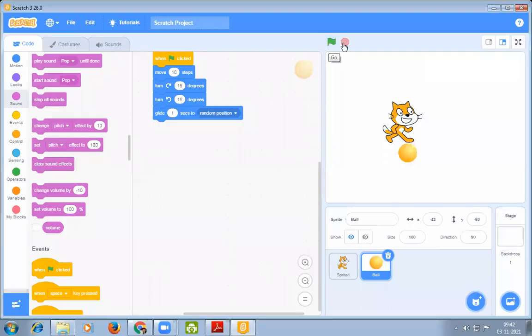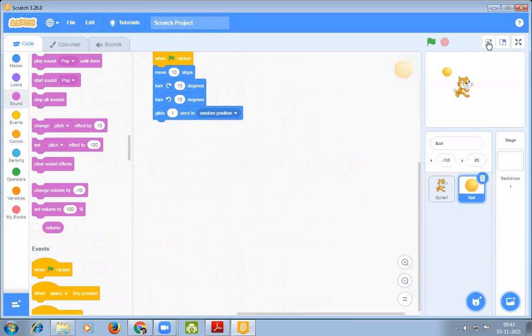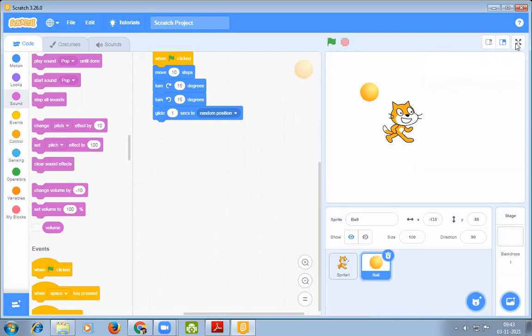This one is the stage. On the top left corner, the go and stop options are given. By clicking on go, the command works, and by clicking on stop, the command stops. Similarly, on the top right corner, various screen tools are given. For example, you can click it to change the look of your screen.